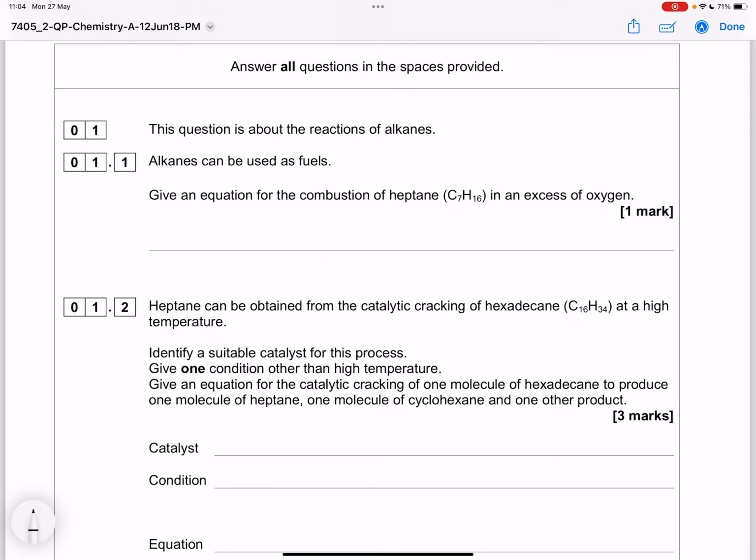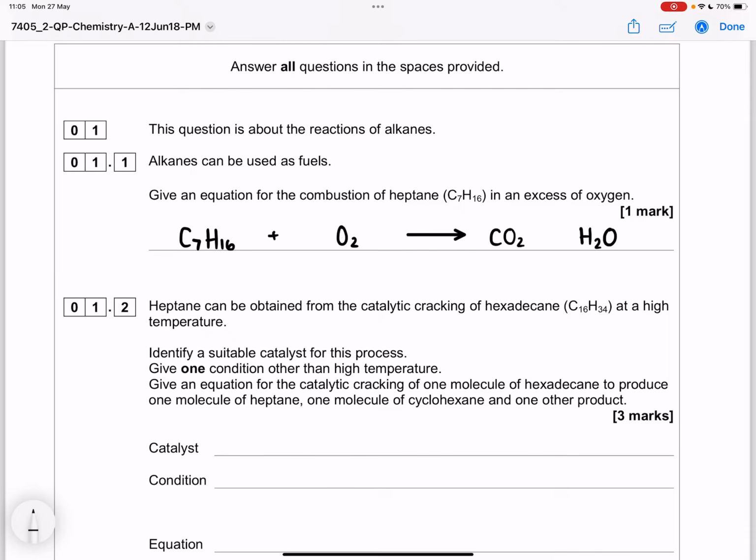This question is about the reactions of alkanes. Alkanes can be used as fuels. Give an equation for the combustion of heptane in an excess of oxygen. Because it says excess of oxygen, we know that we're going to do complete combustion to give carbon dioxide and water. So if we look at the formula of heptane, C7H16, in oxygen, O2, we know that we're going to get carbon dioxide and water.